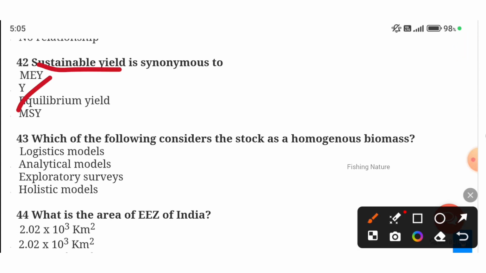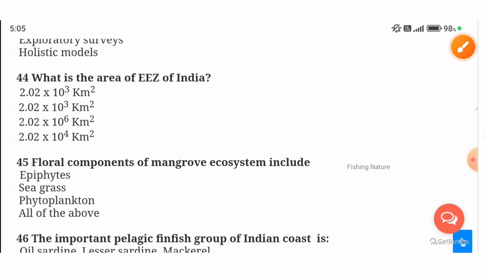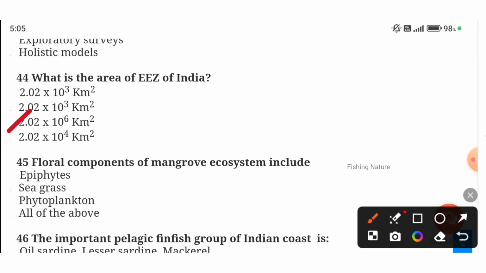Sustainable means equilibrium. Which of the following considers the stock as a homogeneous biomass? Homogeneous means having the same biomass. Holistic models have the homogeneous biomass. Next, what is the area of the exclusive economic zone of India? All of you know that 2.02 into 10 to the power of 6 kilometer square is the exclusive economic zone.